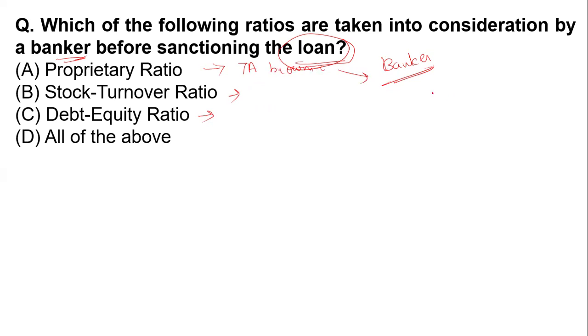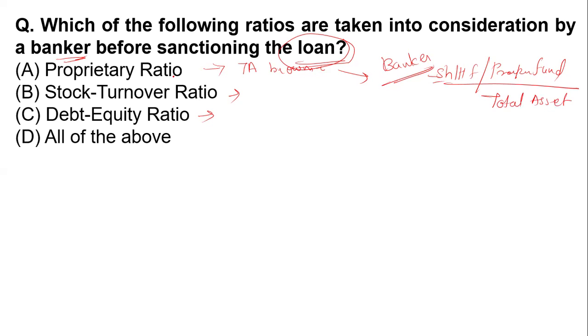So the formula for this is the shareholders' fund, or proprietor's fund, divided by the total assets. This is the formula of the proprietary ratio.